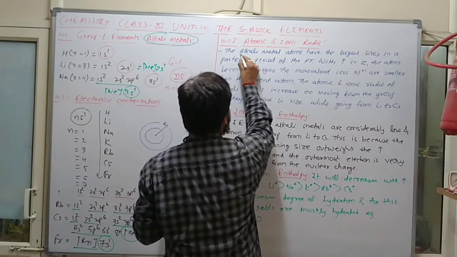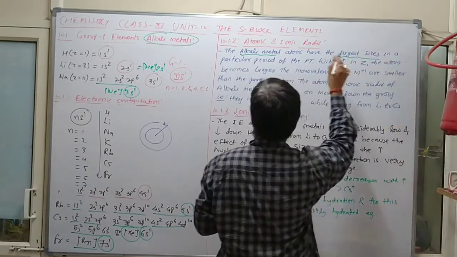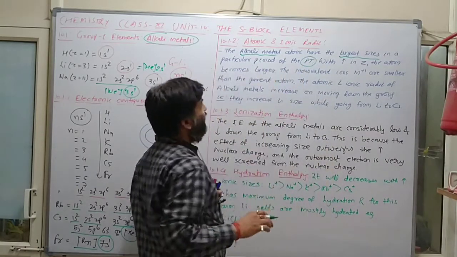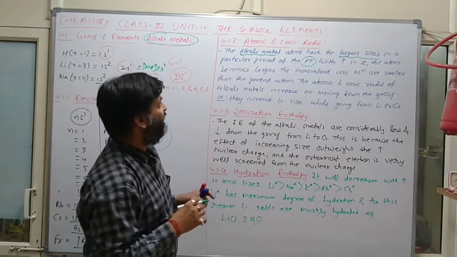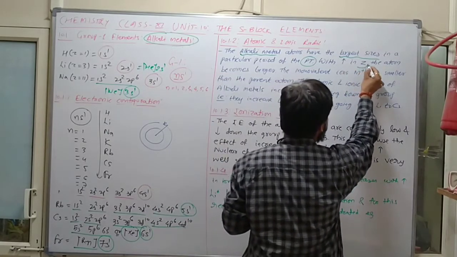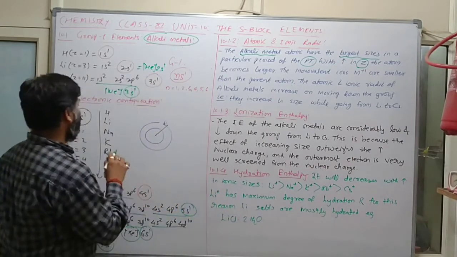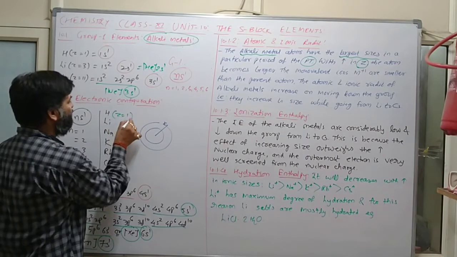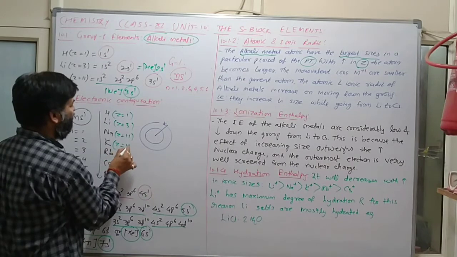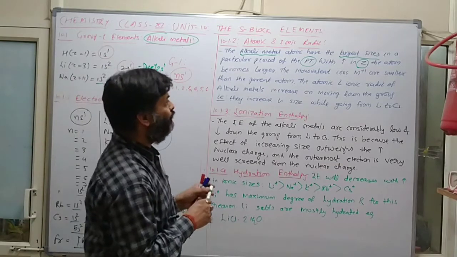Clear? Now alkali metal atoms have the largest size in a particular period of the periodic table. With increase in atomic number, the atom becomes larger. So whenever we are going above to below, so this is Z is 1, Z is 3, Z is 11, Z is 19. Clear? So whenever we are going above to below, here atomic number will increase.